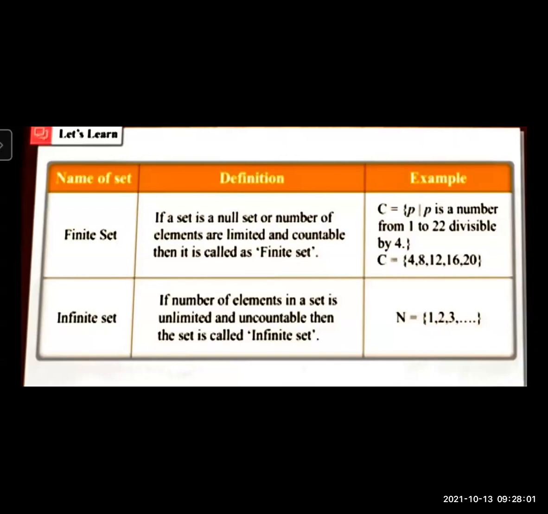We will solve some examples of page number 5, so you will be able to classify sets into finite or infinite sets.